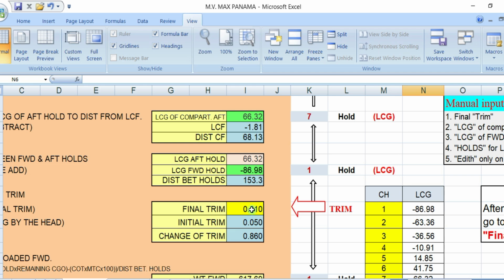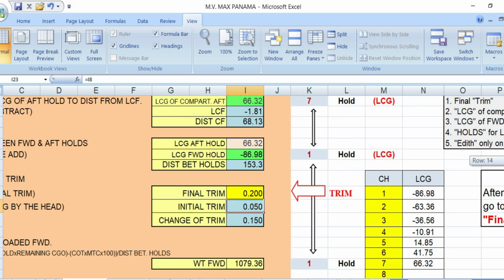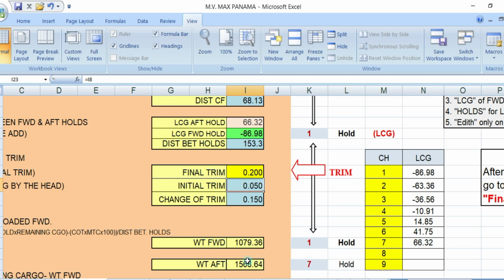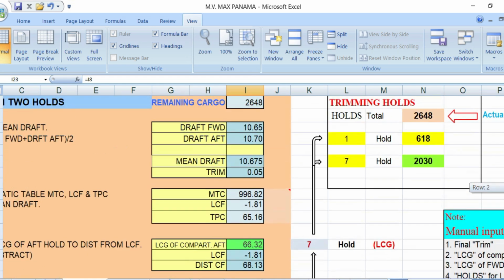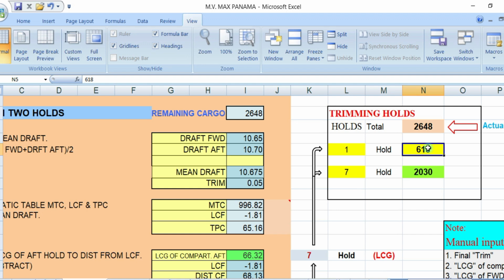Australia. I would recommend that you have a trim of 20 centimeters when you depart from Australia going to Japan, because when you reach Japan, your vessel will arrive eventually in Japan. So you have a 20 centimeters trim. How much would you load in hold number 1? That will be 1080, let's say 1080 to run it up. 1080.